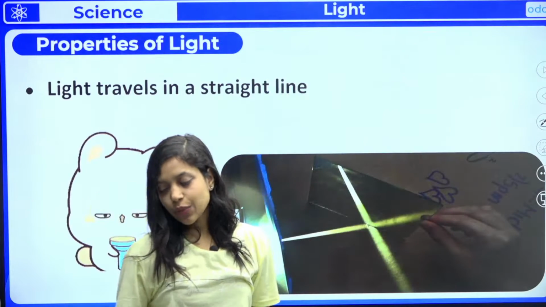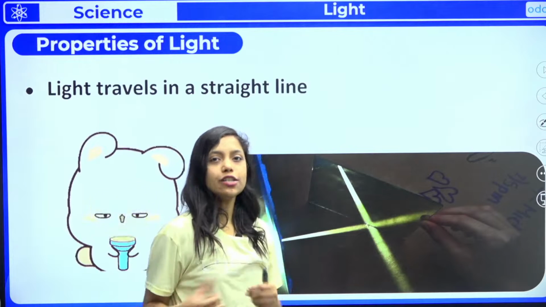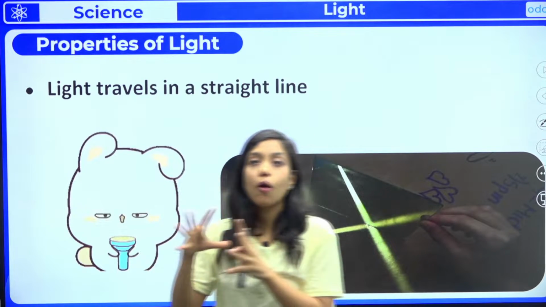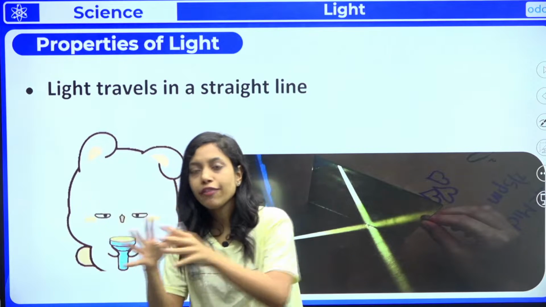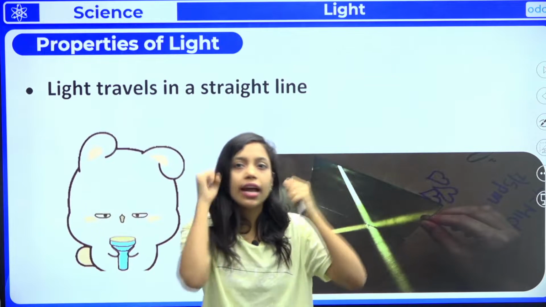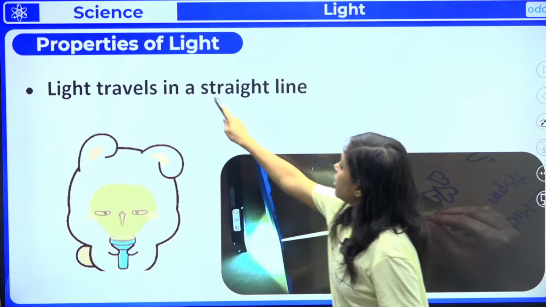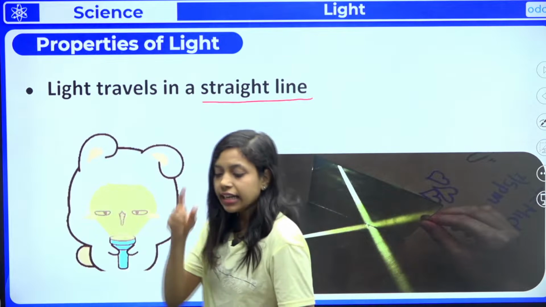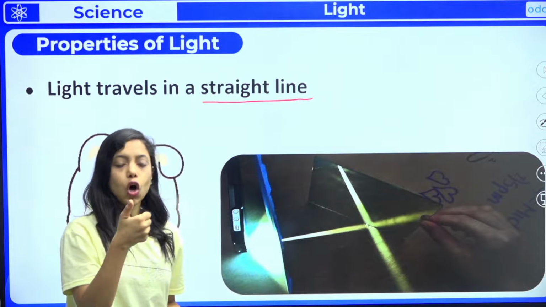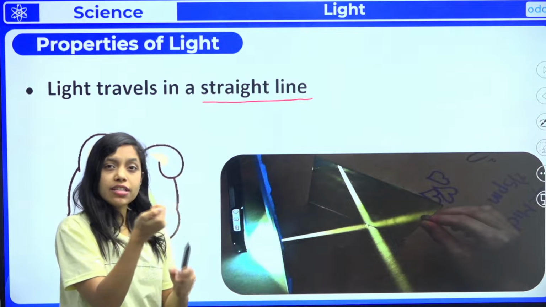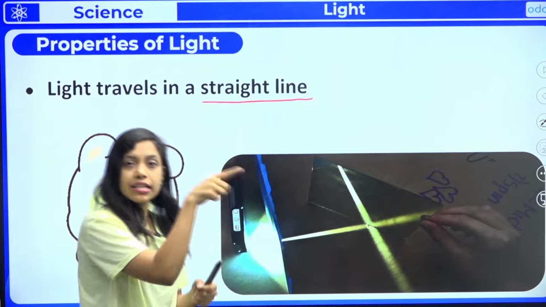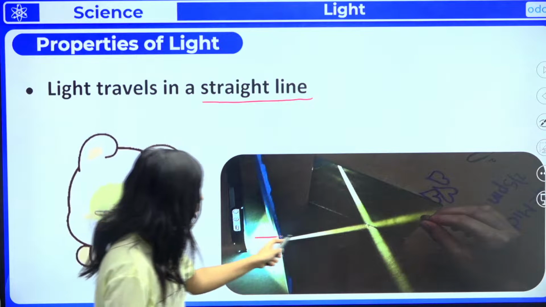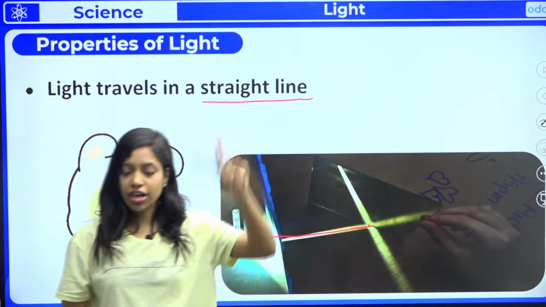Okay, now let us quickly move on to the properties of light. What are the different properties of light? I told you light is a form of energy. When it's a form of energy, it should have some properties so that we can identify it, right? First one, light always travels in a straight line. I'll give you a simple example. Take a torch and turn it on. Have you ever seen torch light going in a zigzag manner? That is not possible, right? Light always travels in a straight line. This is the first property.